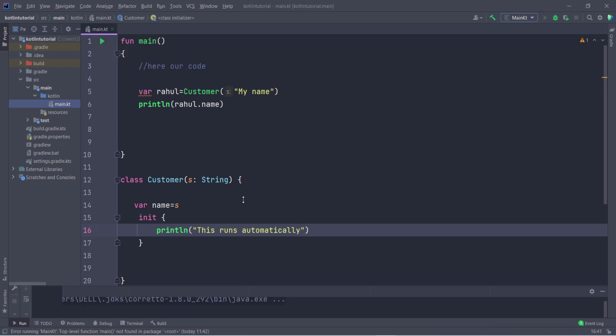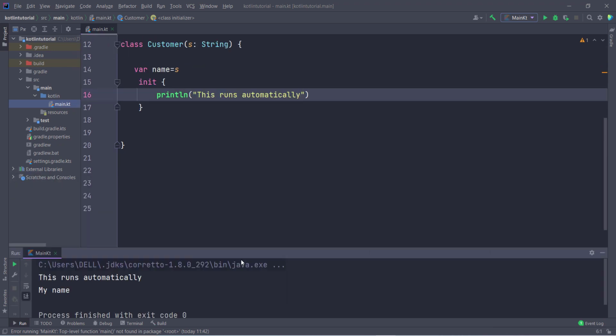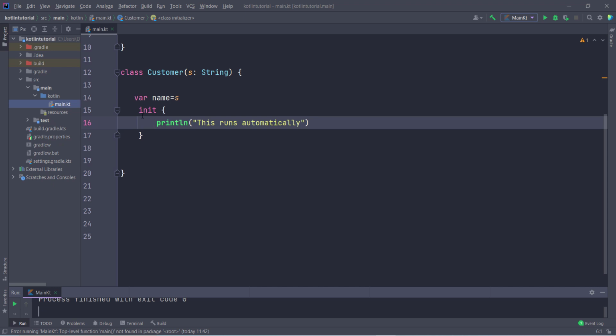I run this program, and you can see this runs automatically. This is very important if you want to do some work. This is the init block, which is a very important thing in Kotlin. So I hope you understand how this works.